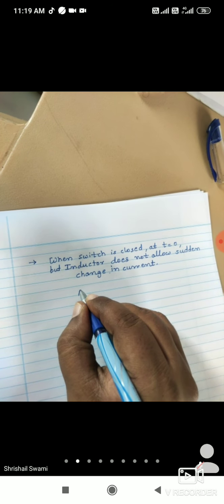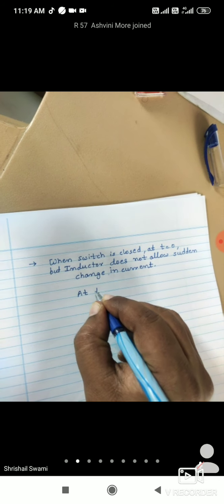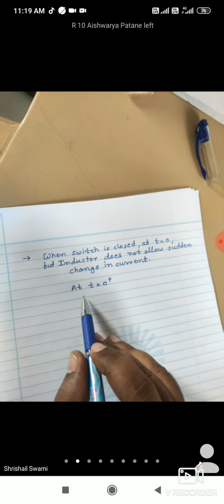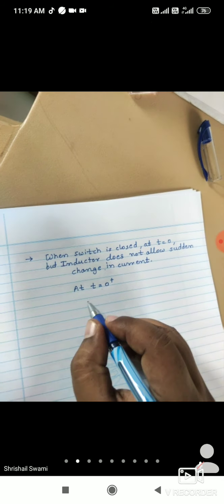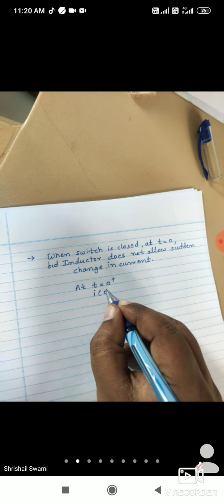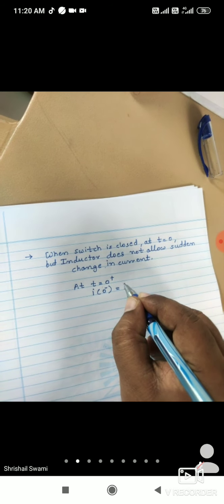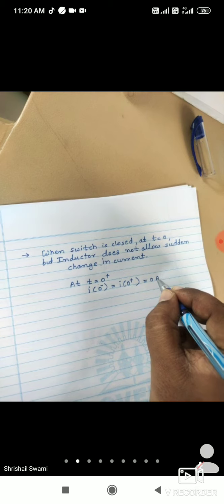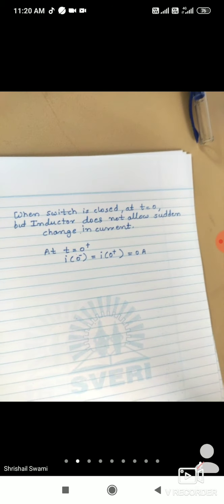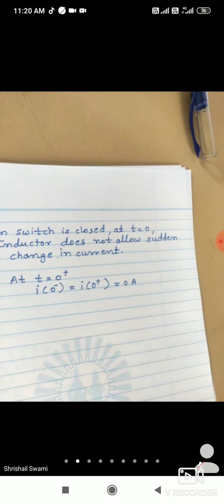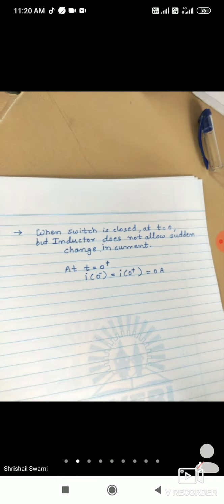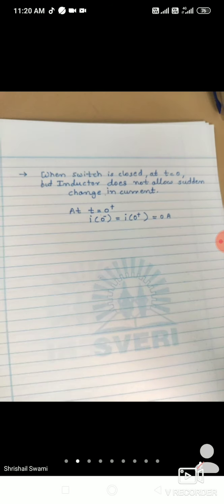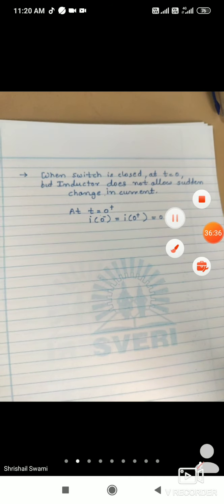So even though you are closing the switch at t is equal to 0, for some time, that is at t is equal to 0 plus, the current value I at 0 minus is equal to I at 0 plus, so that is also 0 ampere. The value of current will remain 0 ampere.